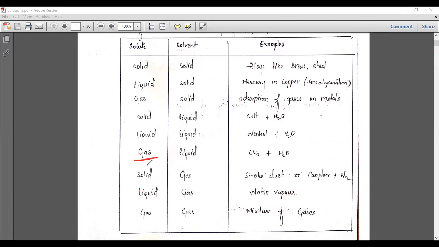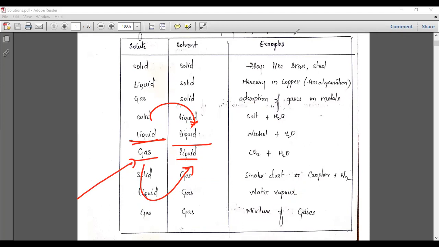Henry's law comes under gas in a liquid, but Raoult's law comes under liquid in liquid. The remaining are not that important. So let us understand the solutions which are liquid in liquid.